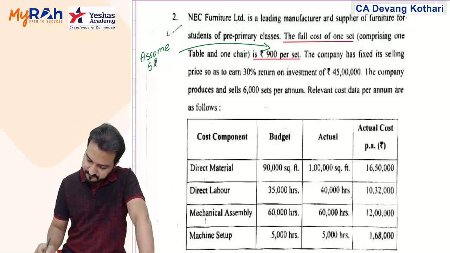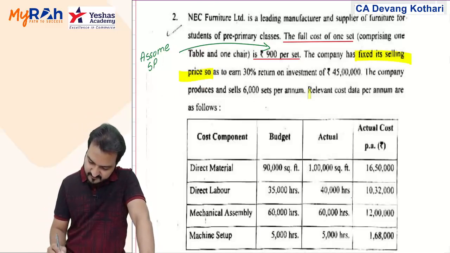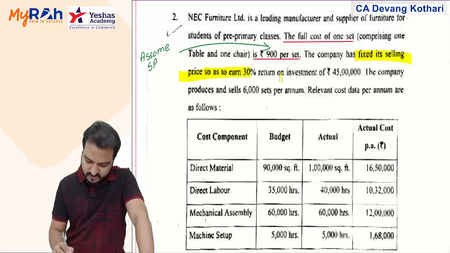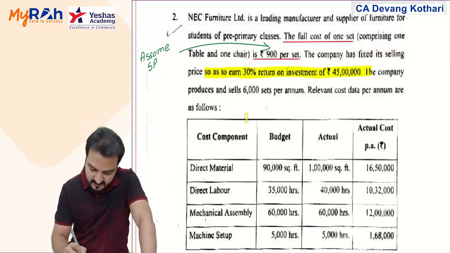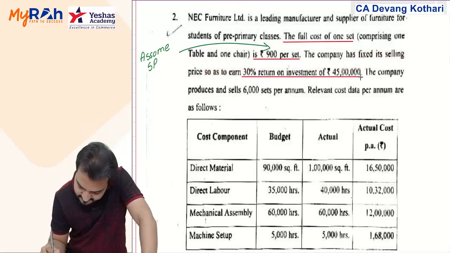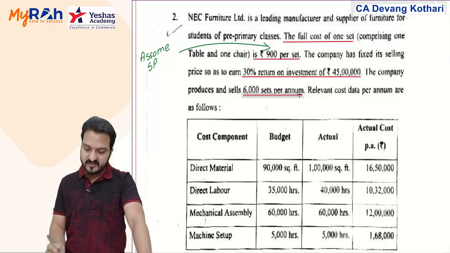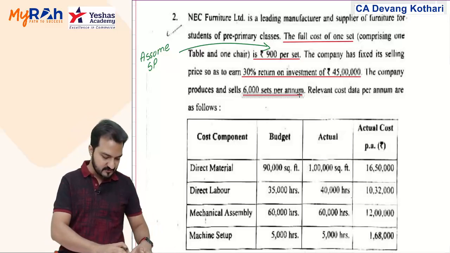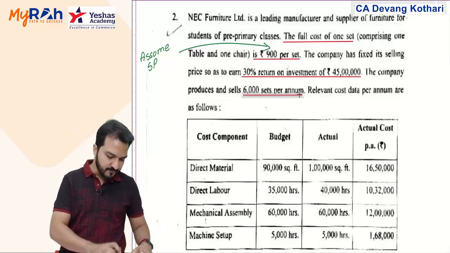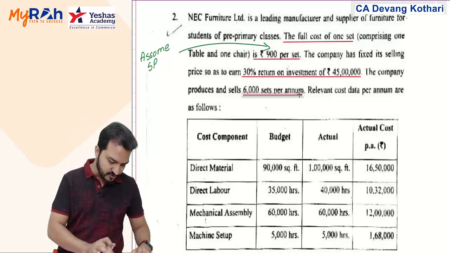Look. The company has a fixed selling price. The company has fixed its selling price so as to earn 30% return on investment of 45 lakhs. The company produces and sells 6,000 sets per annum. Let us work out: 45 lakhs into 30% is 13 lakhs 50,000, divided by 6,000 units.